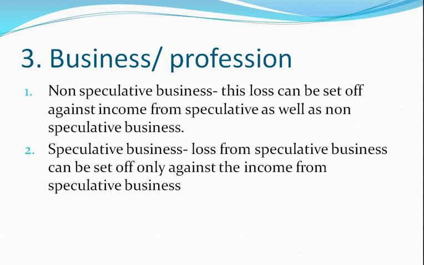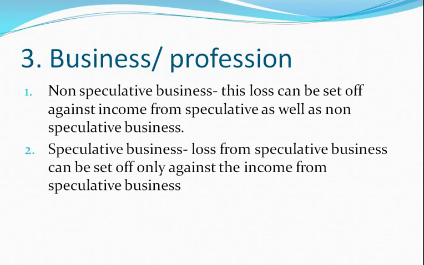So loss from non-speculative business can be set off against income from non-speculative as well as speculative business income also. But in case you have a loss from speculative business, you cannot set off against both the incomes, but you have to set off that loss only against the income from speculative business itself.